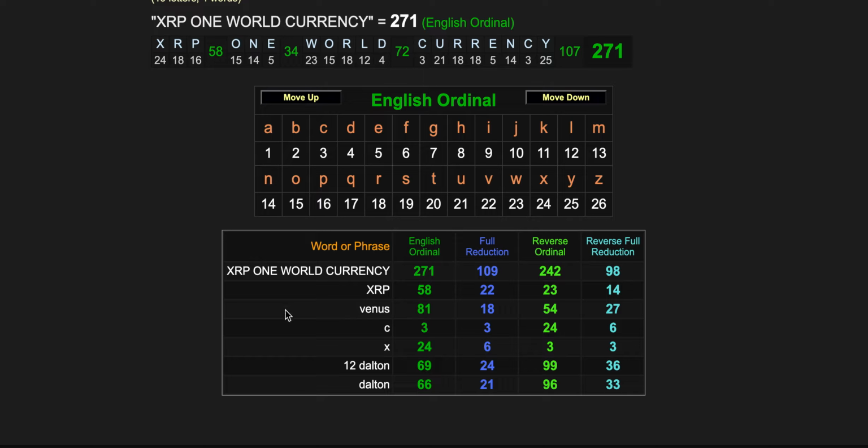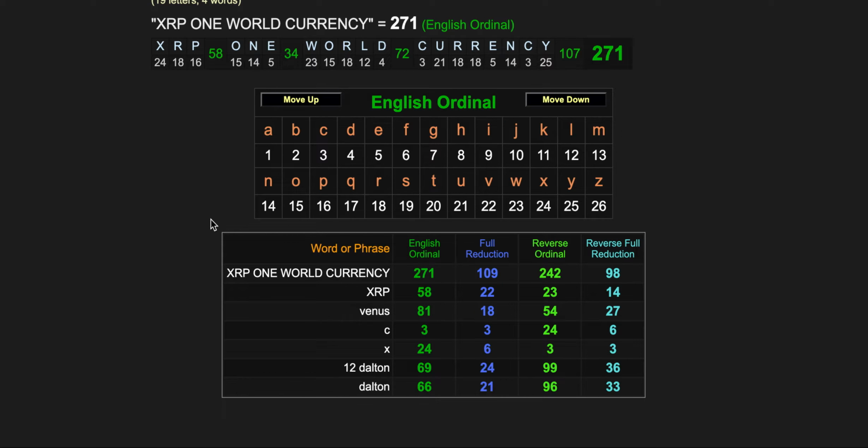I thought that was really interesting to see that connection, because a lot of you here have been heavily tethered to this idea of XRP becoming this one world currency in terms of the quantum financial system and fourth industrial revolution.